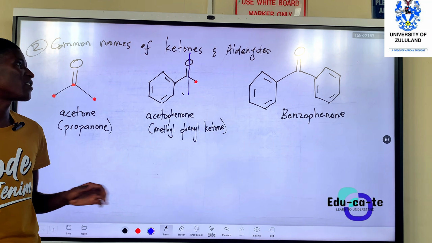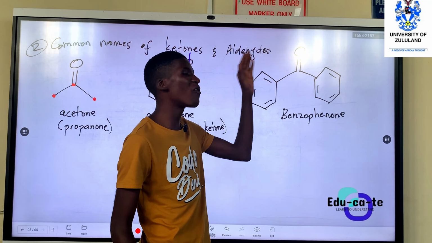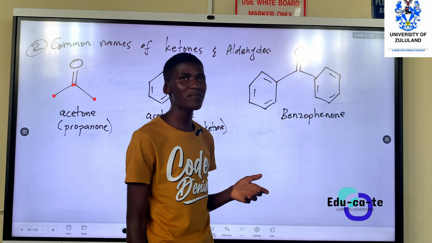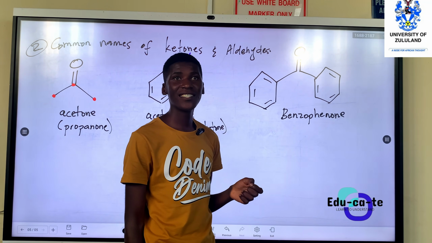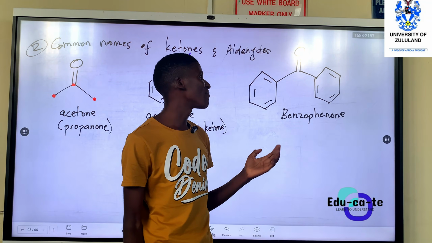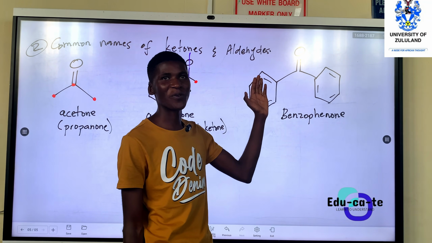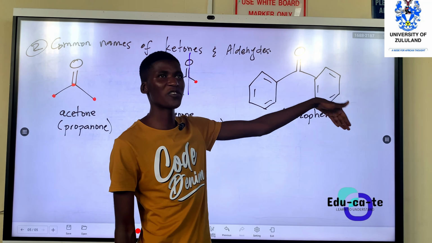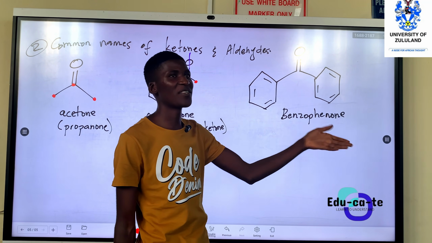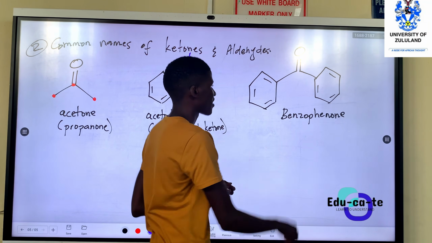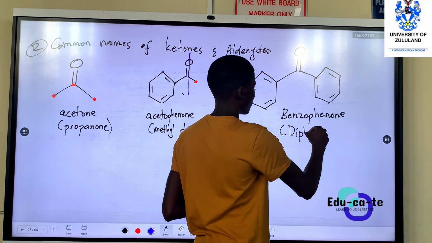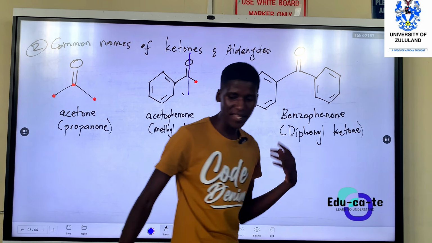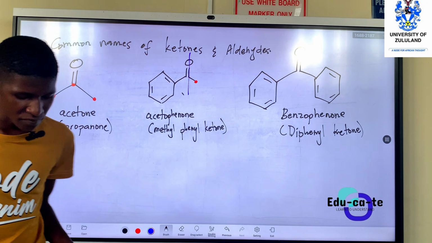How do we name it? Let's look at the carbonyl group: on one side what is attached, and on the other side what is attached. Then you write those that are there. Okay, I'm asking what is on this side. A phenyl, I mean. On the other side what is there? Another phenyl. So we have two phenyl groups. So that's diphenyl ketone. So you can say that this is a diphenyl ketone. So for ketones, you just name them in that way. Diphenyl ketone. Yes.